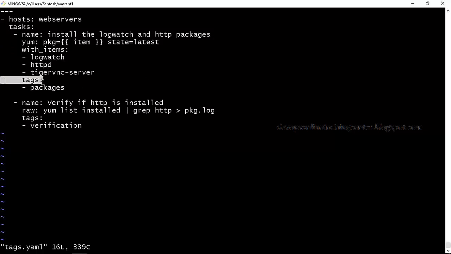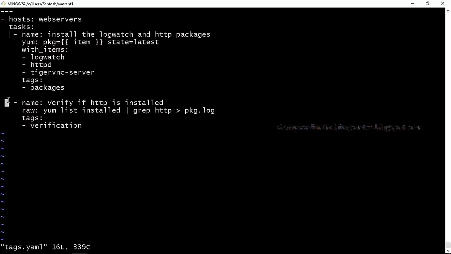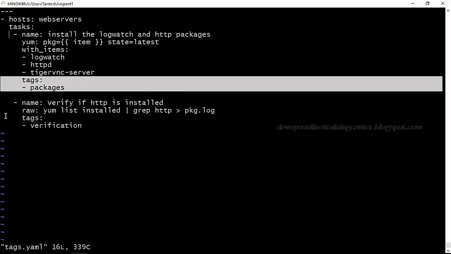Then I'm tagging each task. The first task is install the package. The second task is just verify if the package is installed properly. So when I execute this, the task will be executed with yum install logwatch, yum install httpd, yum install TigerVNC, and the next thing is just verify. Here I'm using a module called raw. This will just check whether the HTTP package is installed and will redirect it to package.log. Here also I have created the tags. The first tag is packages, the second tag is verification.